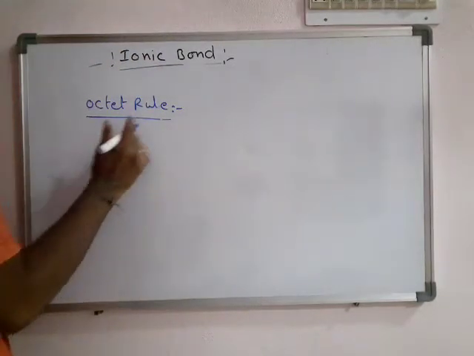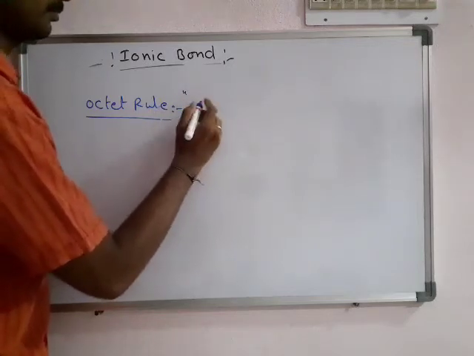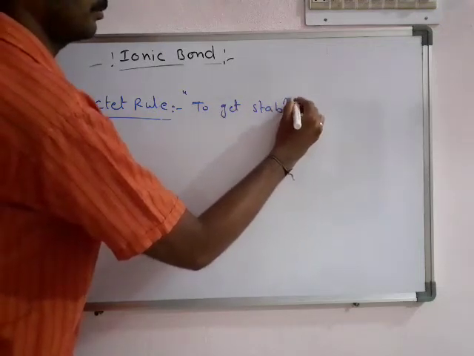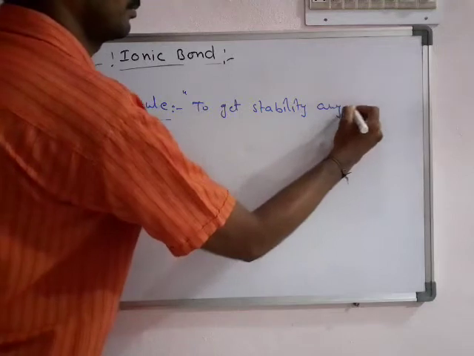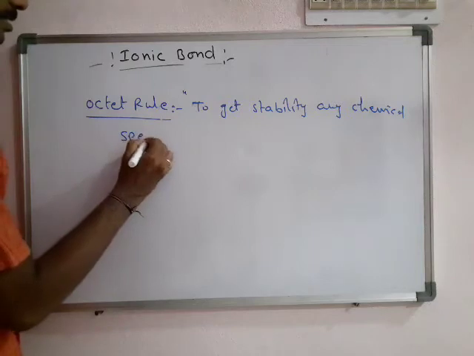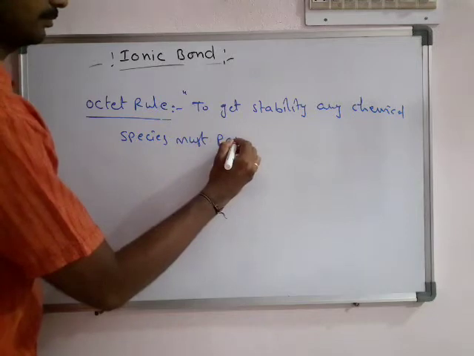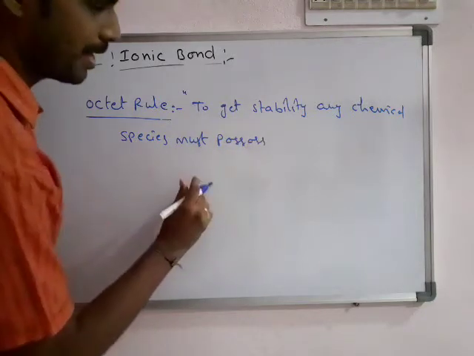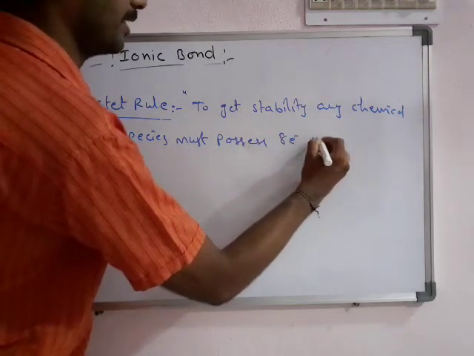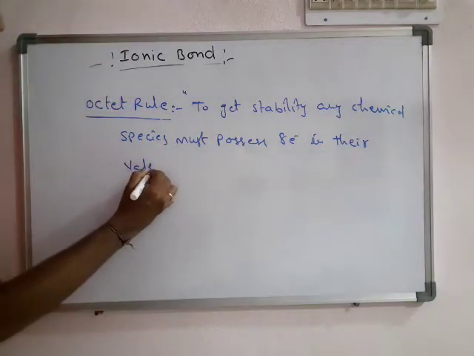So octet rule means, to get stability, any chemical species must possess 8 electrons in their valency.